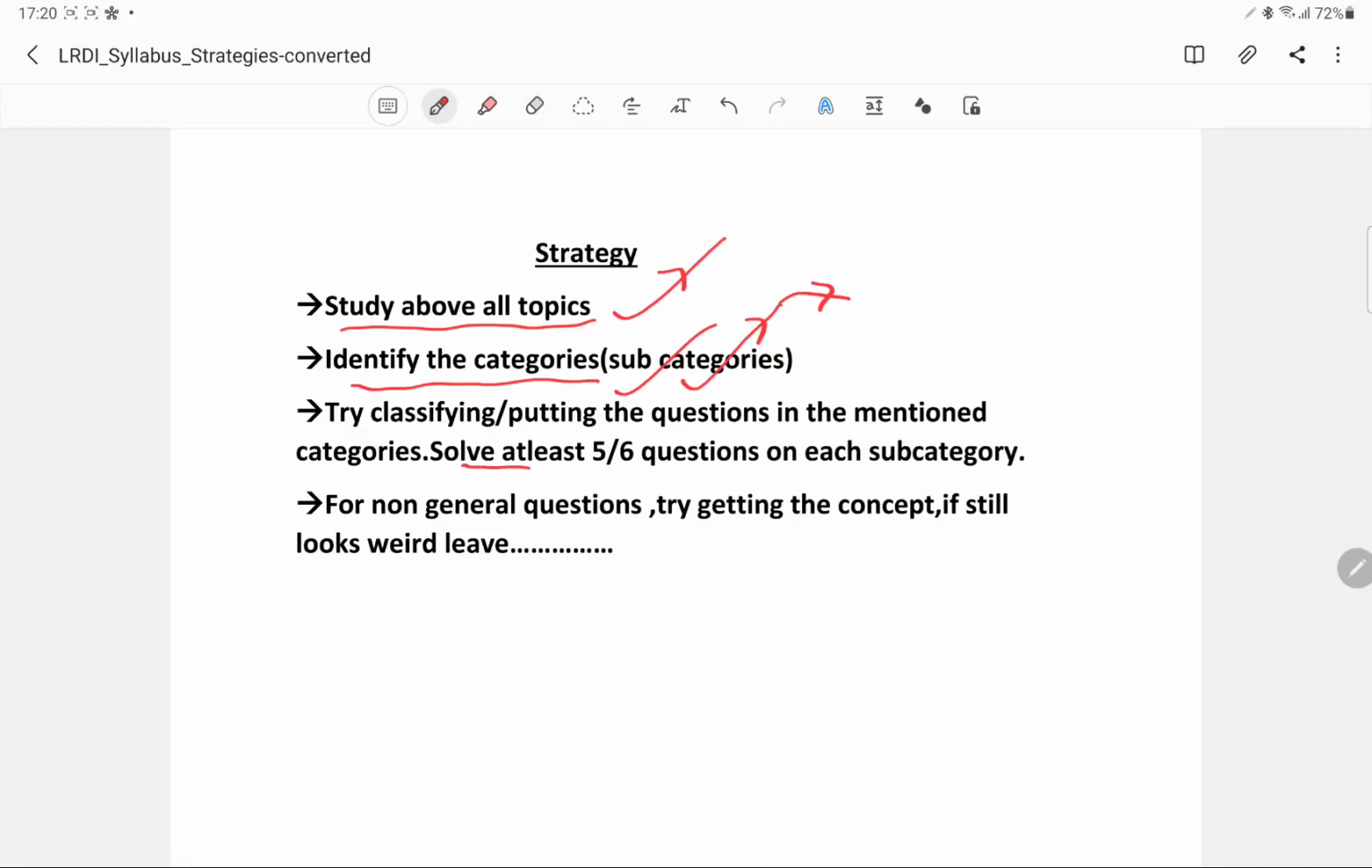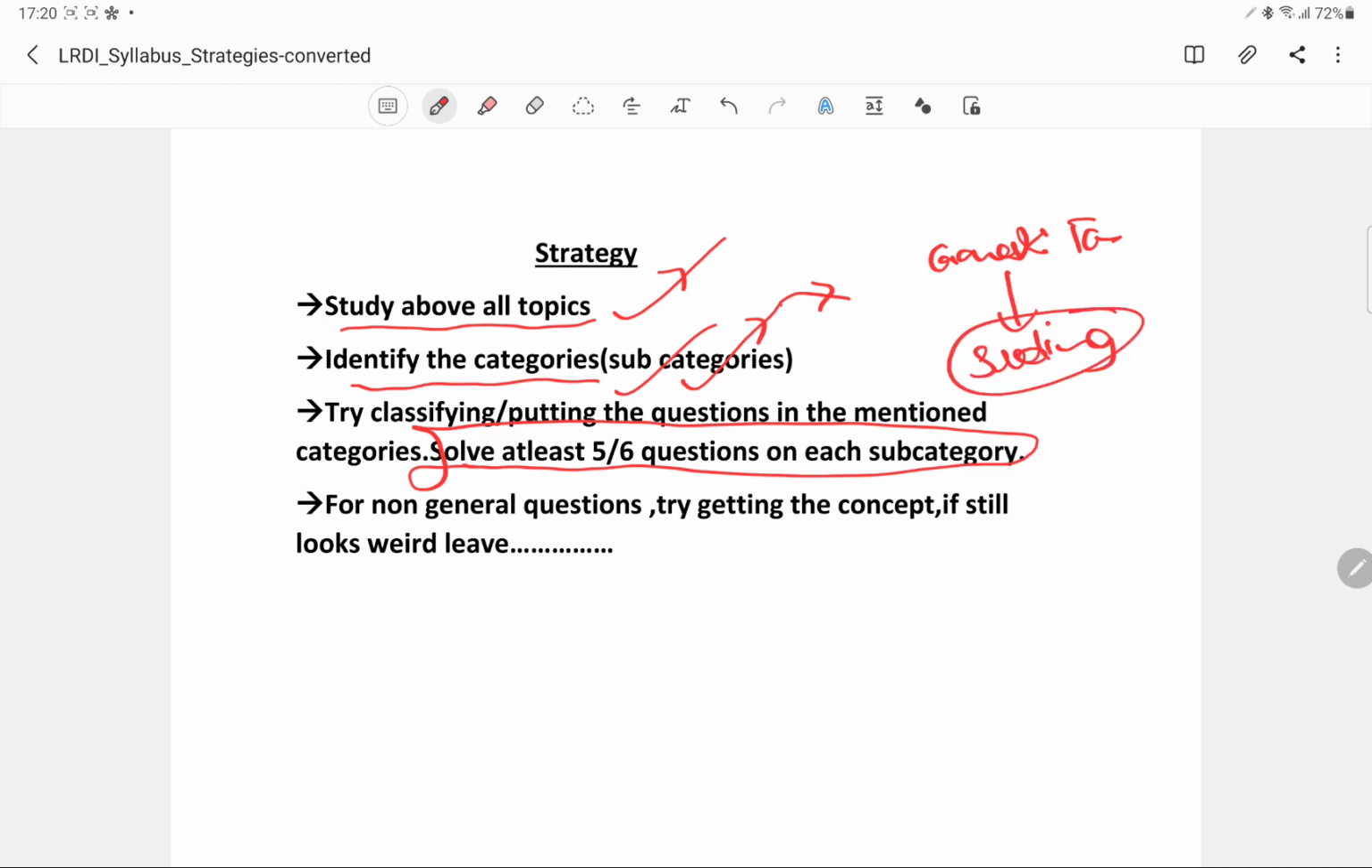Next thing, very important. For each and every subcategory that I teach you, for example, in games and tournaments there is a concept called seeding. If I teach you seeding, then at least try to solve 5 to 6 questions on this subcategory, because you cannot afford to make a silly mistake. You should have good practice or hands-on experience with seeding. So try to solve at least 5 to 6 questions on each and every subcategory.